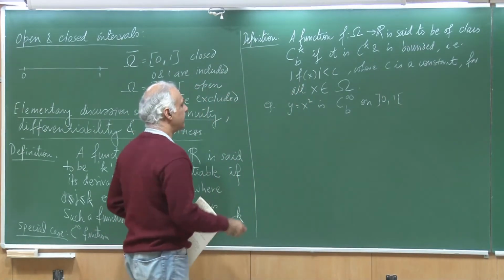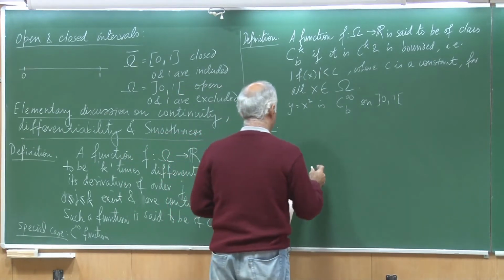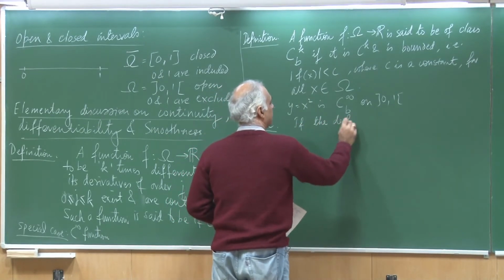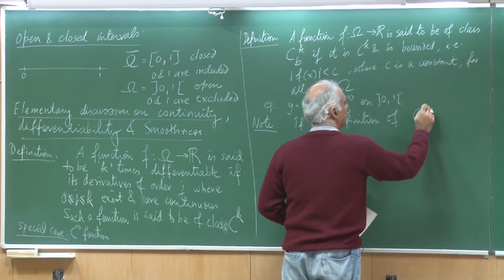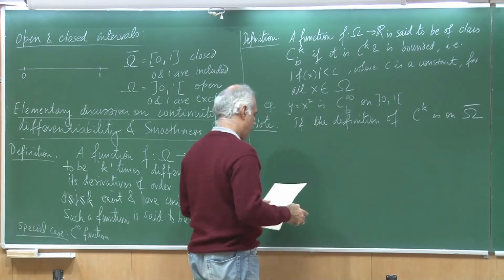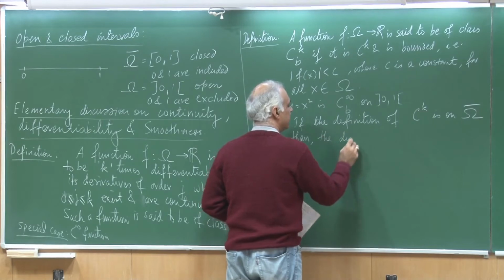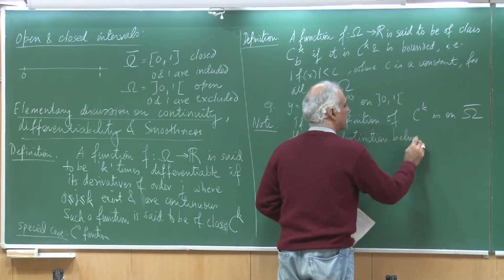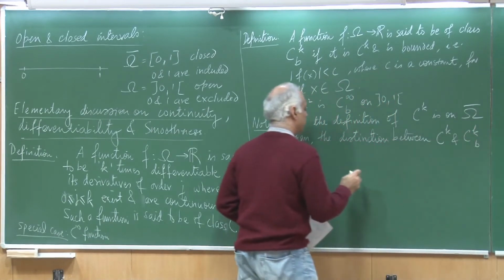So, I just wanted to make a note here that if the definition of C k is on omega bar, then the distinction between Ck and CkB disappears.